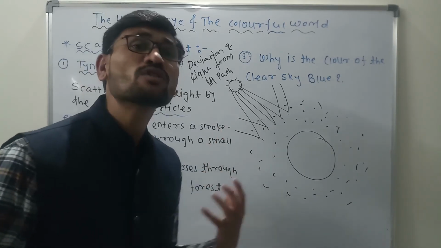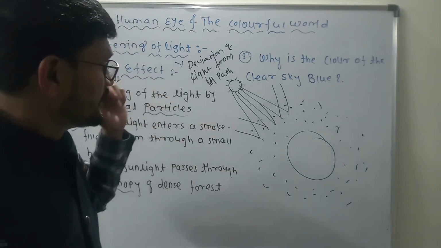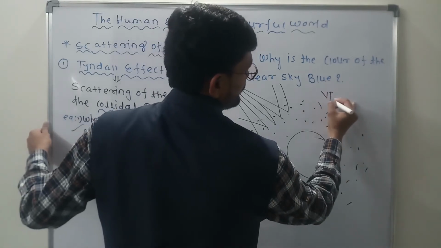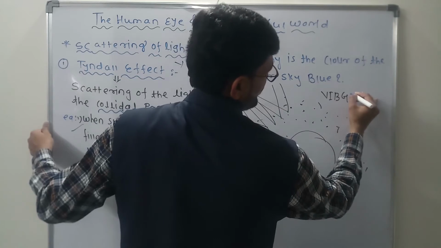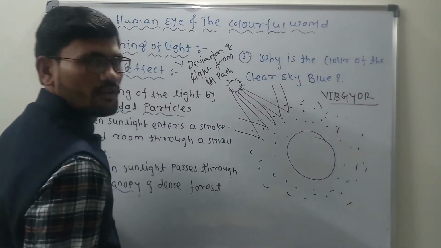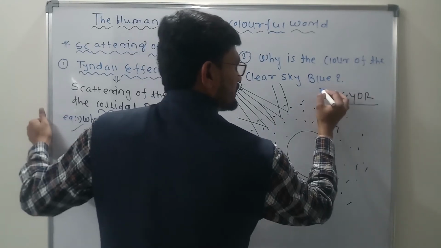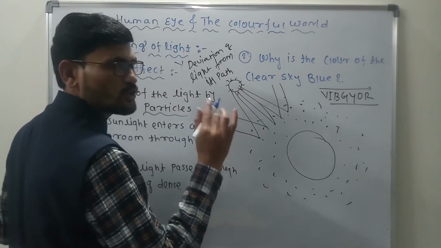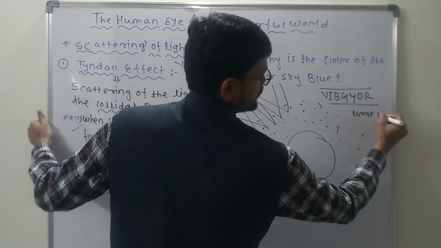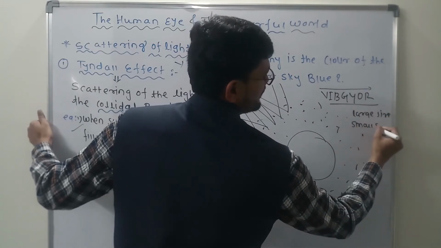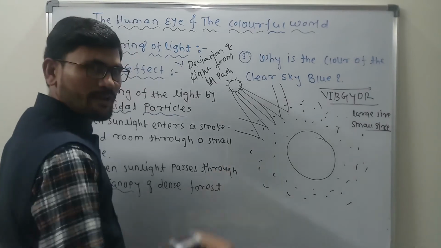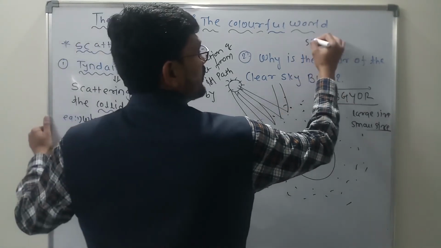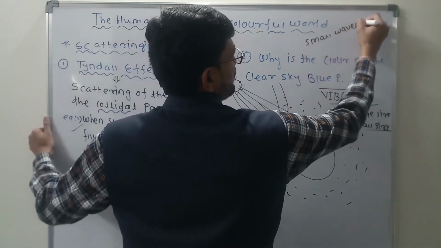अब ये जो light scattered हो रही कौन से color की होगी light scattered back, isn't it? Now as you have seen the different colors, that is the Vibgyor, correct, the wavelength of the color goes on increasing from V to R, correct. Now as I told you, there are large size particles and small size particles also there, correct. The color which has a smaller wavelength, smaller wavelength color,